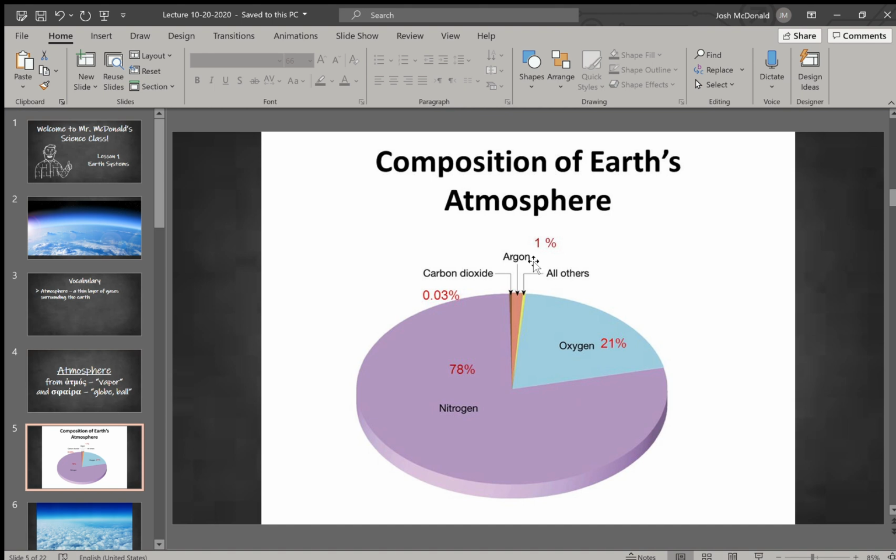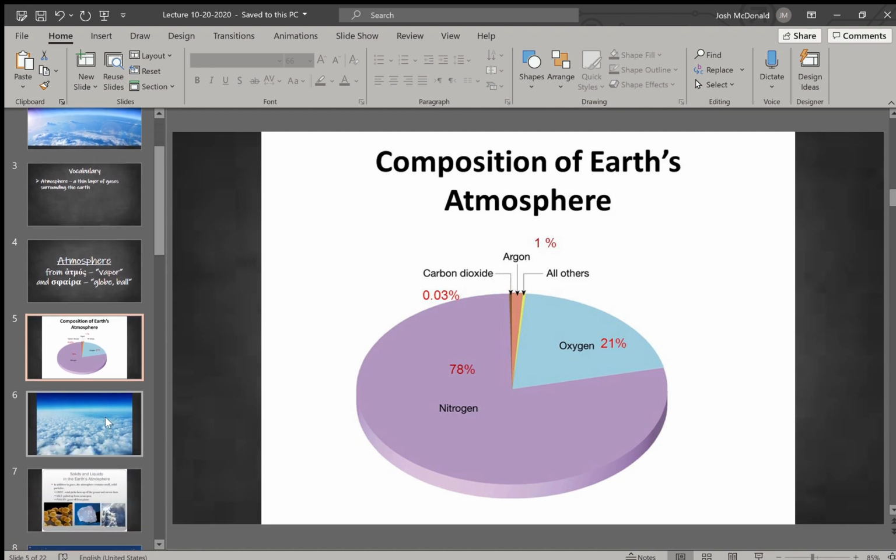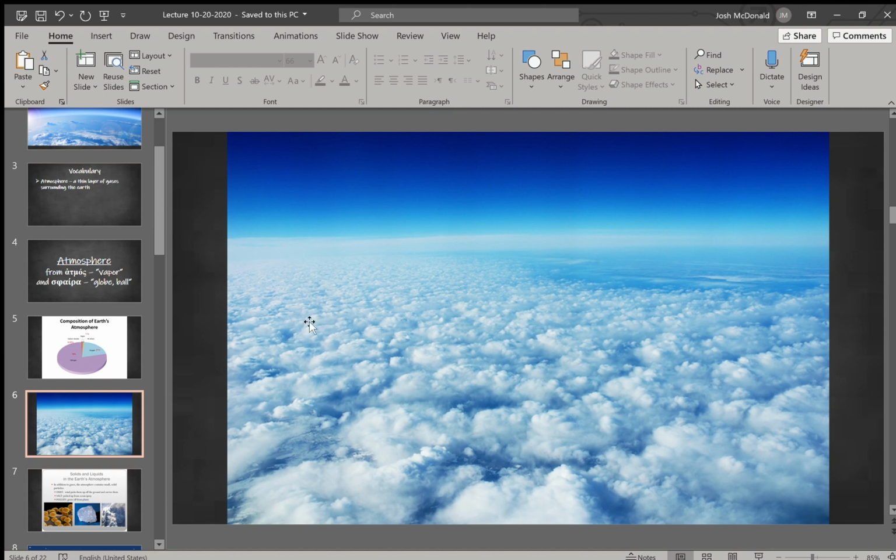Nitrogen, oxygen, and argon. Now, we also have about 0.03% of carbon dioxide, and then everything else, all of this here, is less than 1%. These are called trace gases. So trace gases, along with some of the other things, like you see these clouds are made of water vapor, or water droplets. So this is actually a liquid in the air.